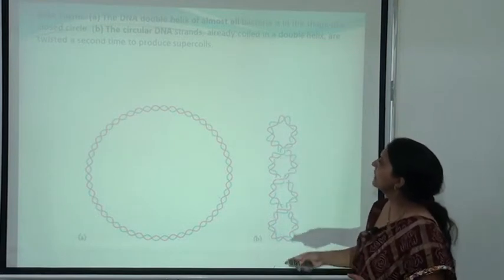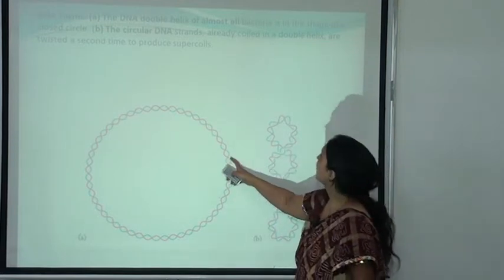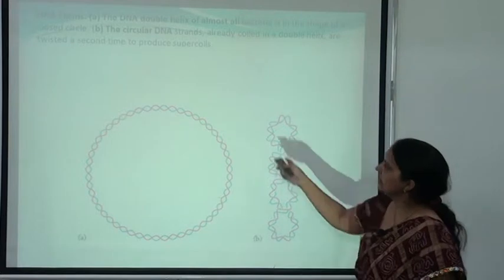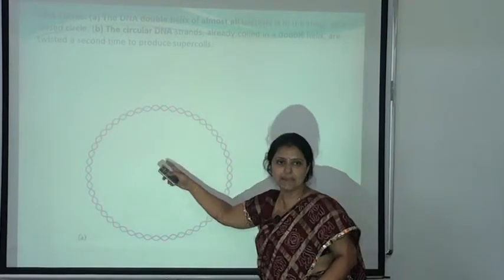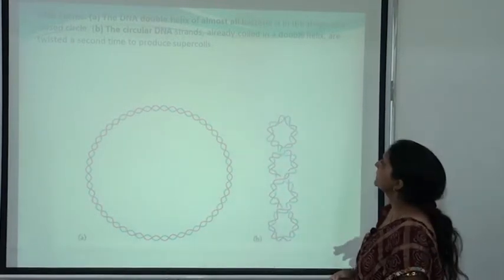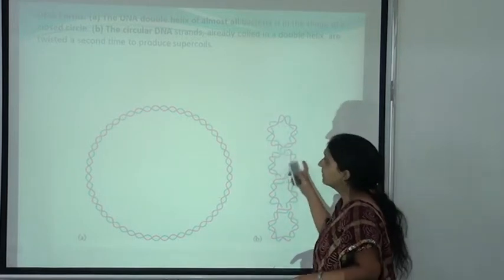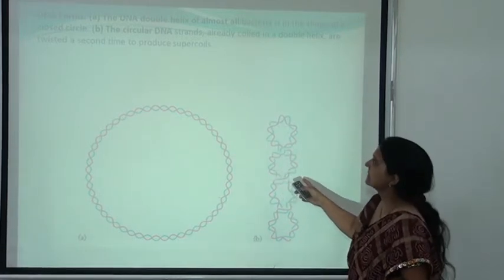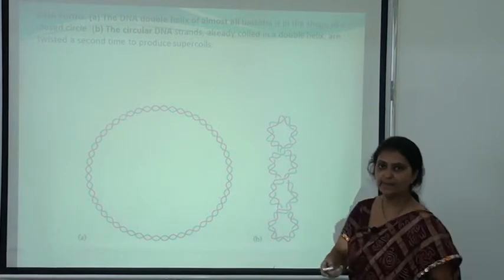Here you can see that the DNA double helix of almost all bacteria is in the shape of a closed circle. Here you can see the circular DNA, and the circular DNA strands are already coiled into the double helix and are twisted a second time to produce the supercoil.